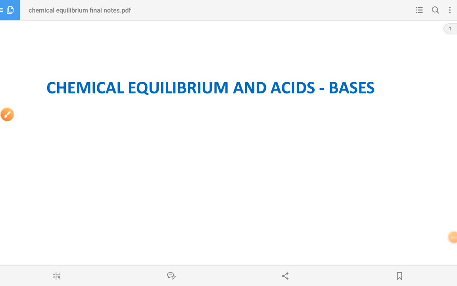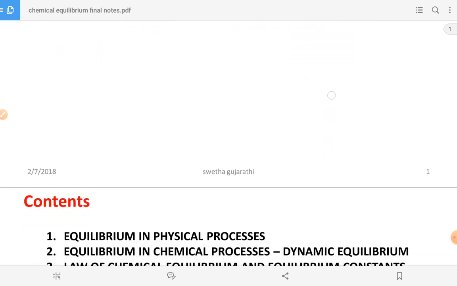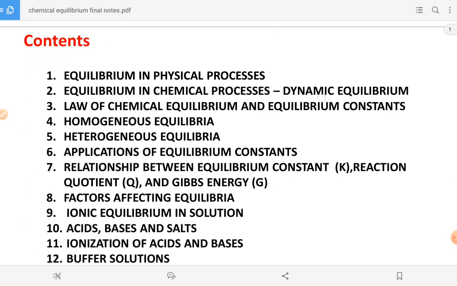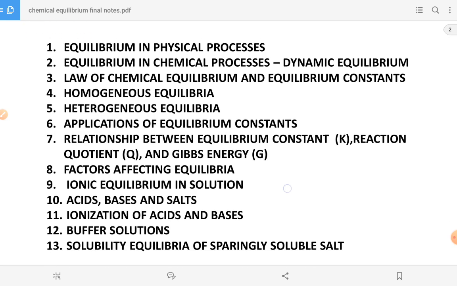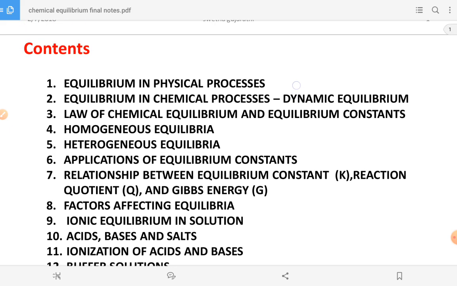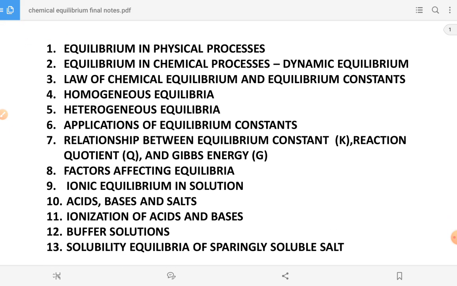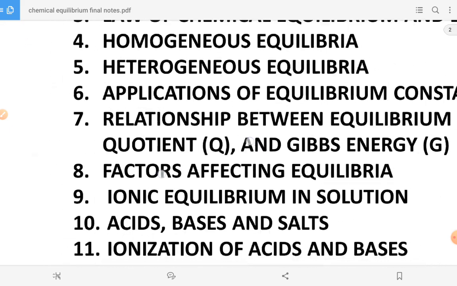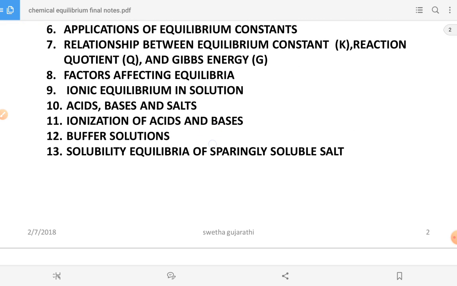Hello student, our next topic is chemical equilibrium and acids and bases. Now let us see the content of this topic. We have so many topics, and we are going to discuss all of them one by one. So let us move to the topic here.